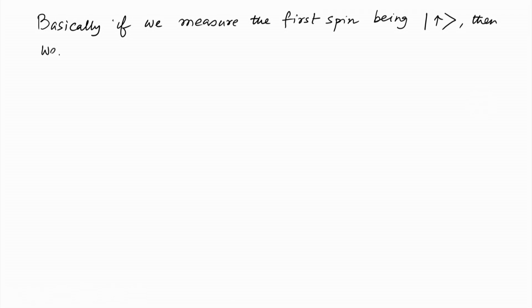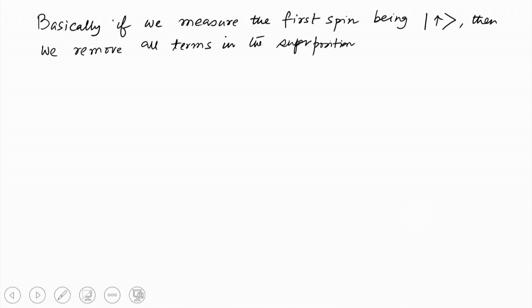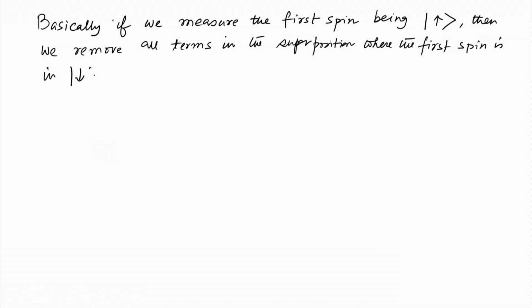Then we remove all terms in the superposition where the first spin is in down state. Okay. And similarly for the first spin to be in the down state, we remove all combinations which yield that the first spin is in the up state.